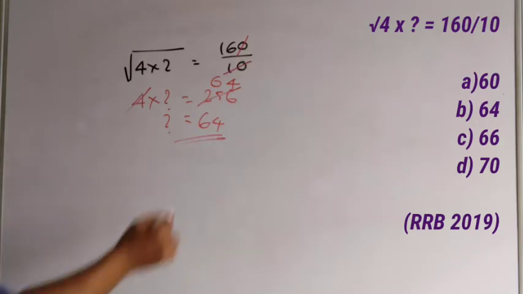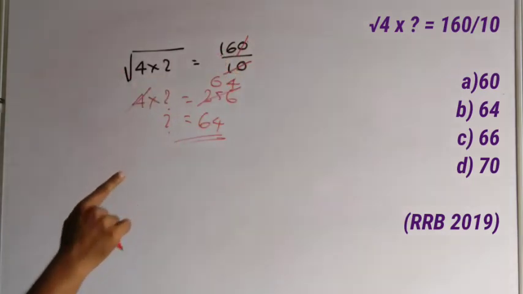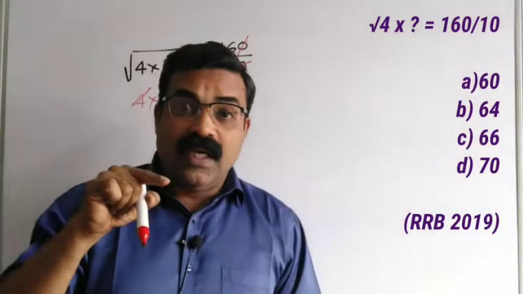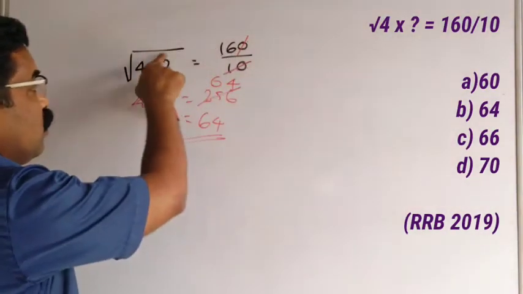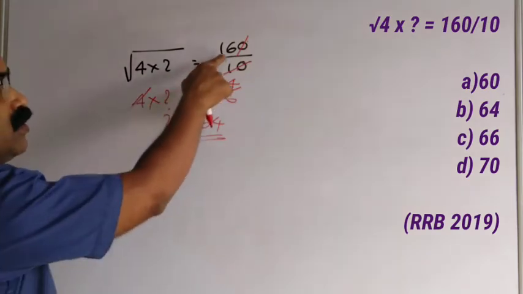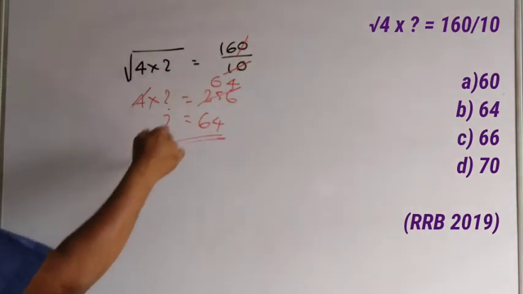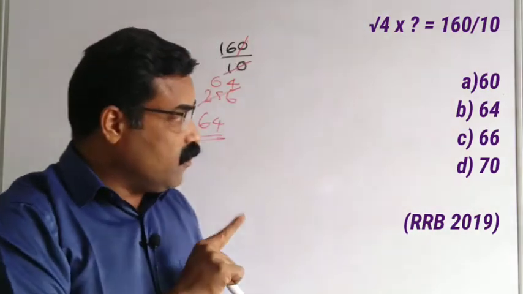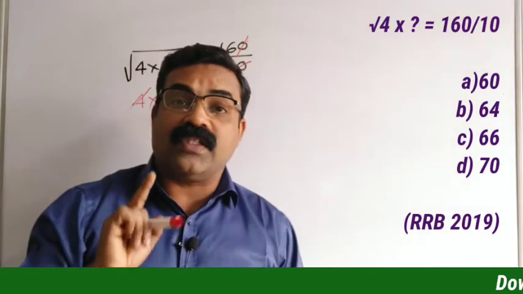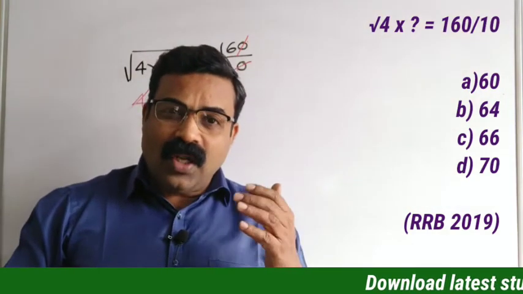What did we do? Cut 0 and 10, get 16, and square both the sides. Why do we square? We square both the sides because we can remove the square root. When you remove the square root, it becomes 4 into question mark is equal to 16 square, 256. Now 4 and 256 you can cancel. Question mark will be equal to 64. So the correct option is 64. From the given options, you can mark the correct option. This way, these are all easy.